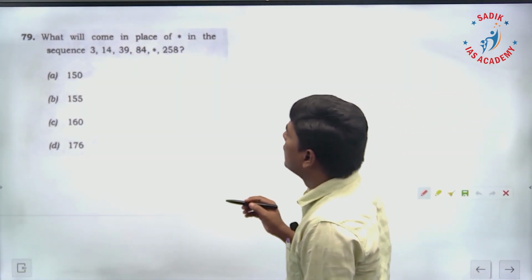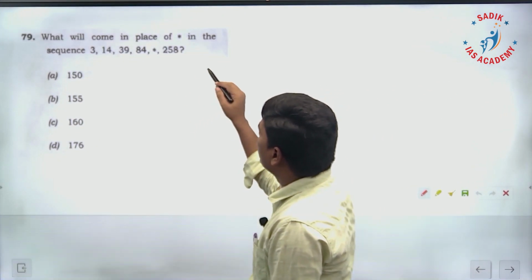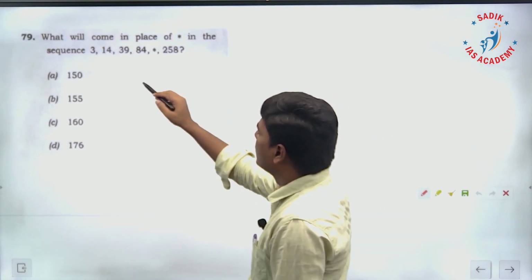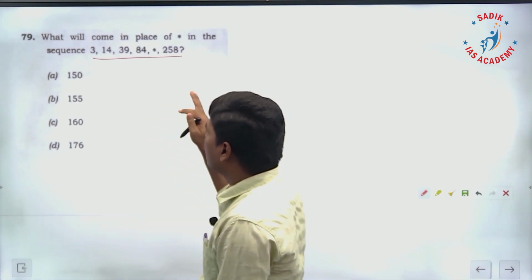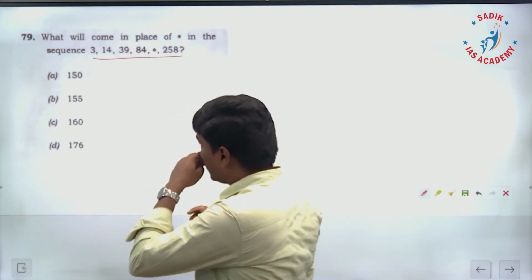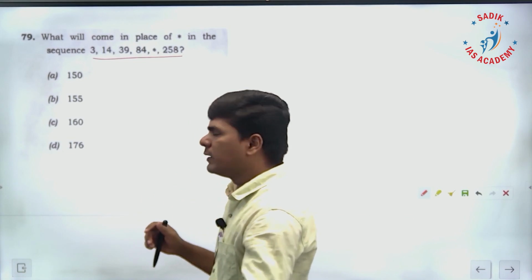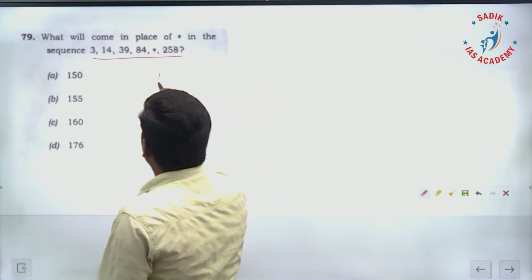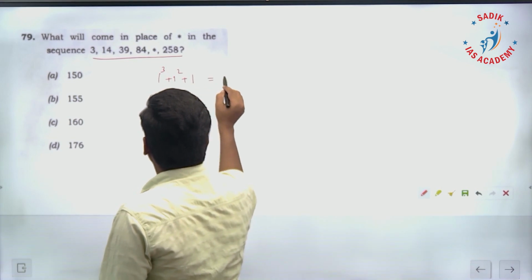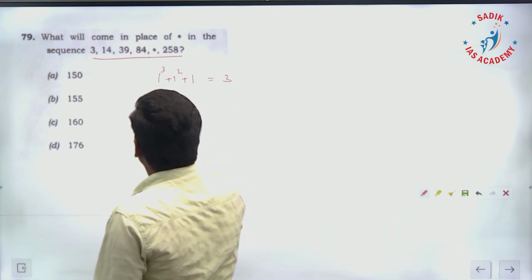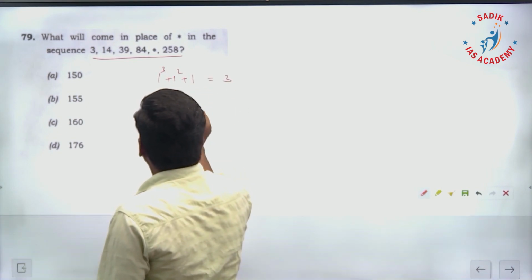79. What will come in place of the star in the sequence? You have to observe this sequence carefully and try to find the pattern. There are different patterns here, but I will explain one. So this 3 means 1 power 3, 1 power 2 plus 1, this is 3. 14 means 2 power 3, 2 power 2 plus 2.